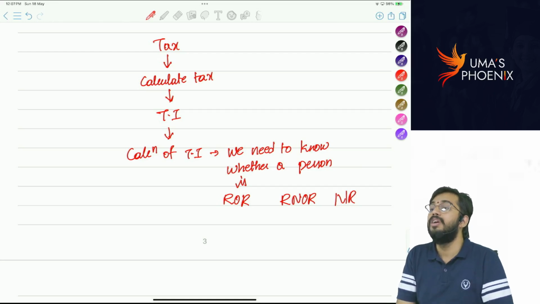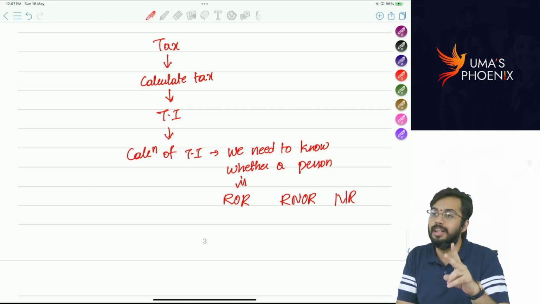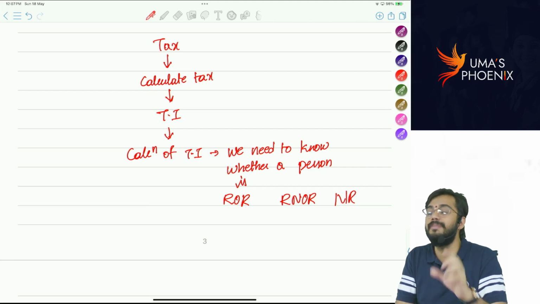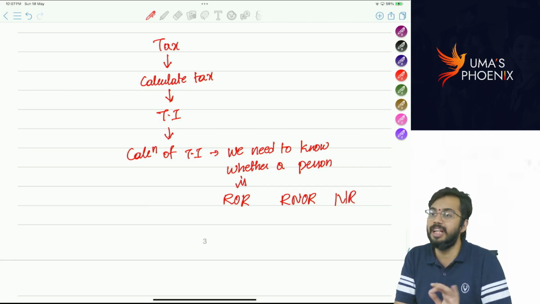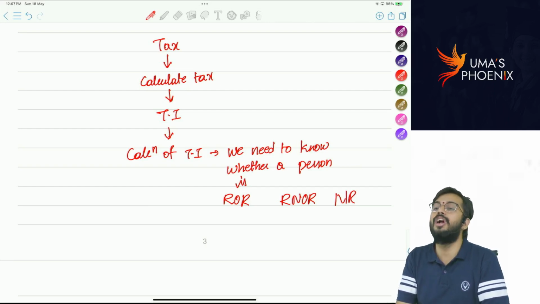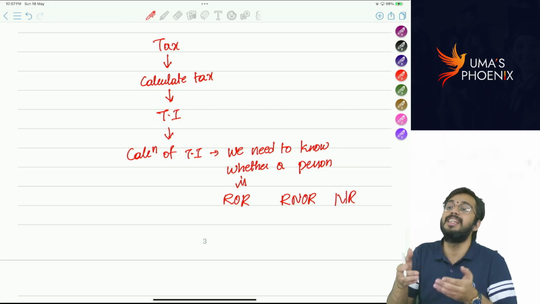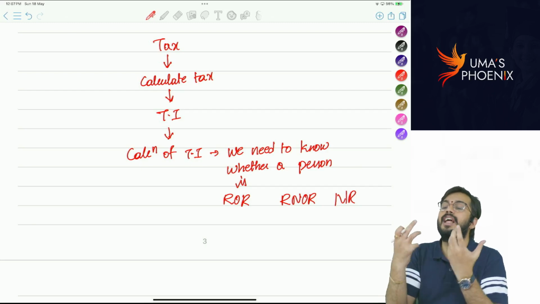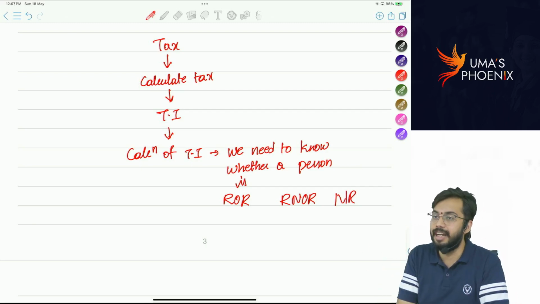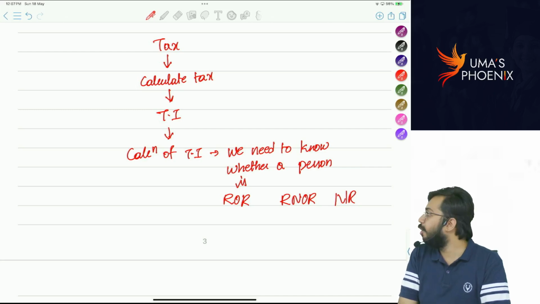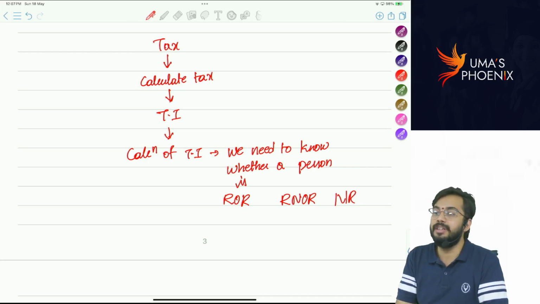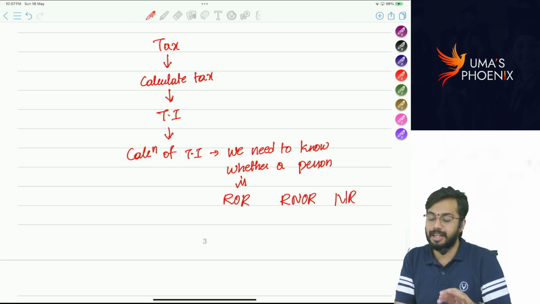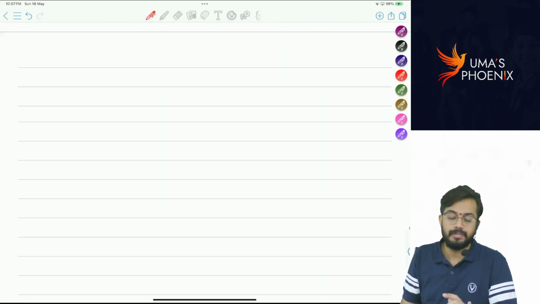So, to calculate tax liability, you need calculation of total income. For calculation of total income, you need to determine residential status. Unless and until you determine residential status, you cannot calculate total income of a person. That is the basis. That is the reason we are determining residential status. Okay. I hope now you got clarity why we need to determine residential status. Shall I go ahead? Okay.